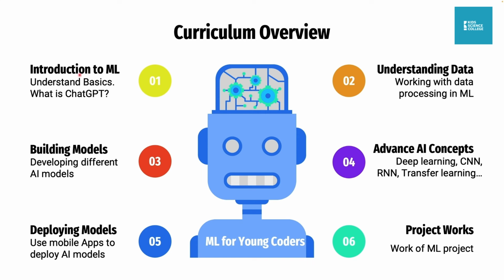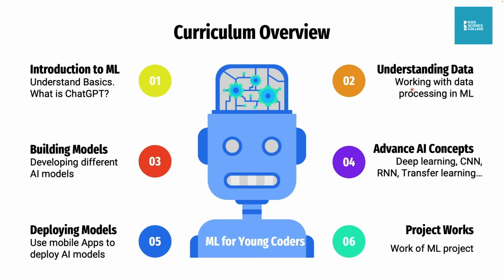The first thing that we're going to do is introduction to machine learning, which is what this class is for today: to learn all the basics of machine learning, the terms being used, the applications of machine learning, and cool stuff. Then also understand what is ChatGPT, because that's one of the popular AIs out there that people are really using.